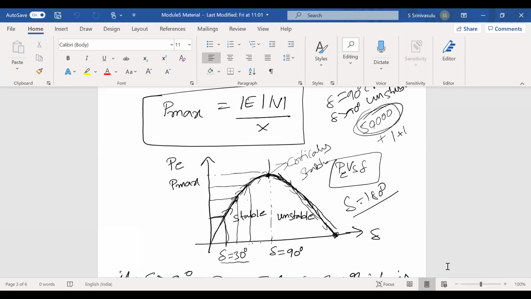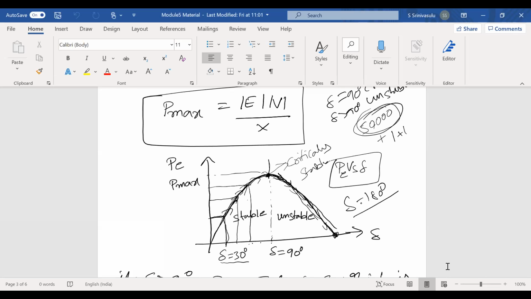When delta increases to 180 degrees, what is the active power transfer? It is 0. Even though we are giving the mechanical input, the system does not deliver the electrical output, that is, P will be 0. That means the system becomes unstable. The generator is unable to deliver the electrical output, and total damage will take place.